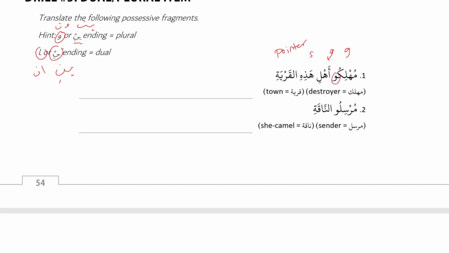Good, so we know that's plural. So the destroyers of the people of this town. Good. So that's our possessive chain, the destroyers of the people, and then of this town, that's our pointer.